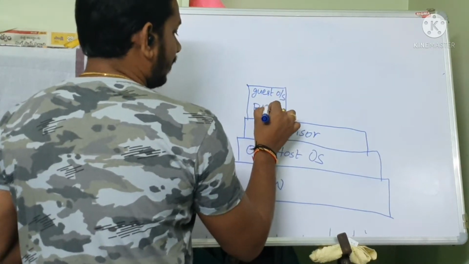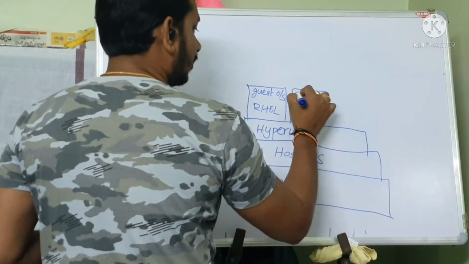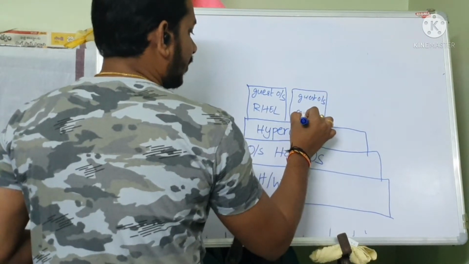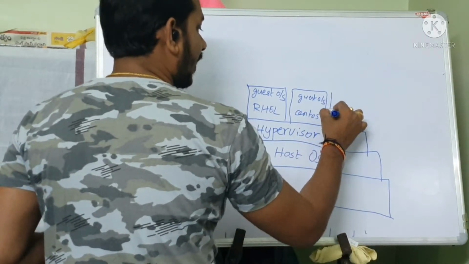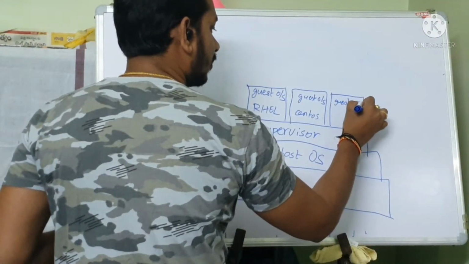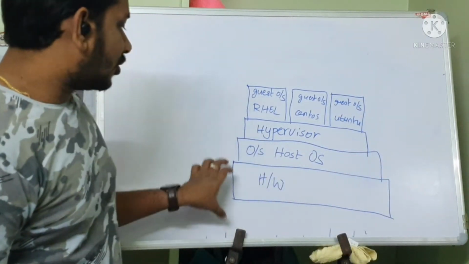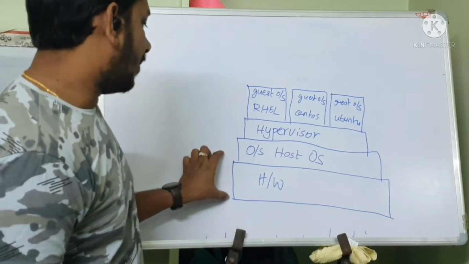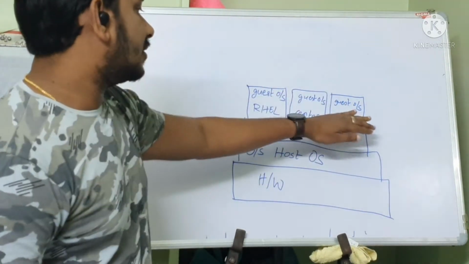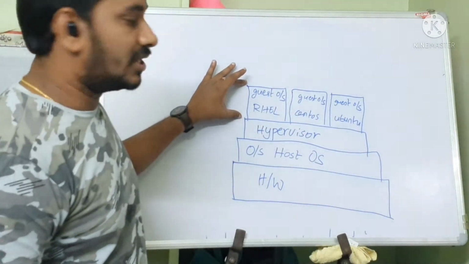You can have Red Hat Enterprise Linux, you can have CentOS, you can have Ubuntu. Like this, you can logically divide your hardware. I mean, you can share your hardware, CPU, RAM, hard disk to all these servers. You can say these are again logical servers.